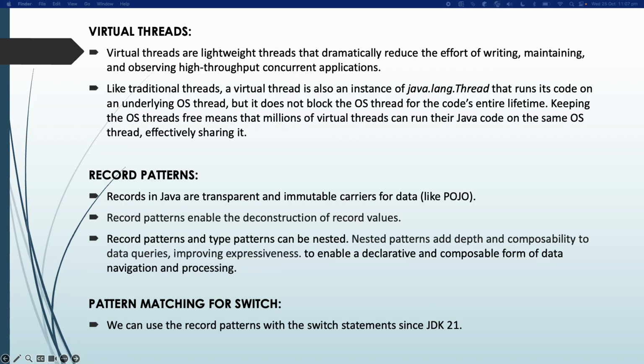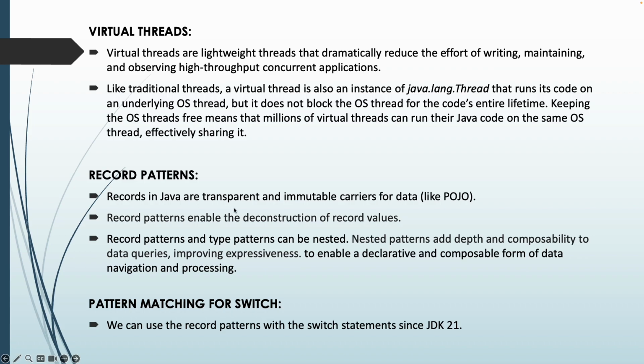Let's discuss the record patterns. Record patterns were preview features in JDK 19 and JDK 20, and JDK 21 finalized this feature. If you're not clear about what a record or record pattern is, understand it as a feature of Java 21 now. We will anyway make a detailed video along with examples in future. Records in Java are transparent and immutable carriers for data. These are like POJO classes, which will carry the data.